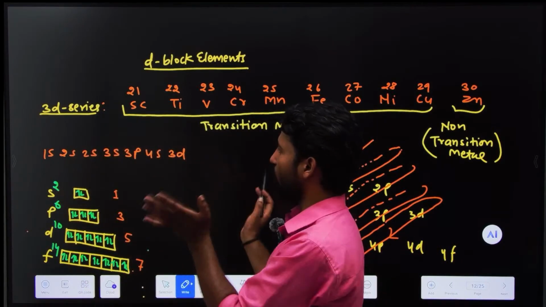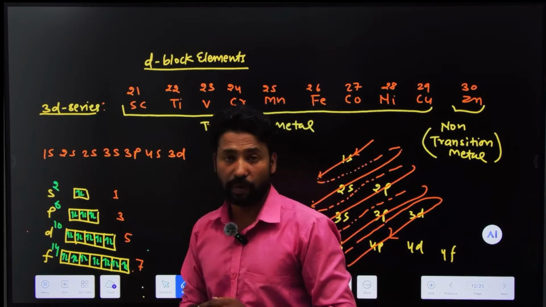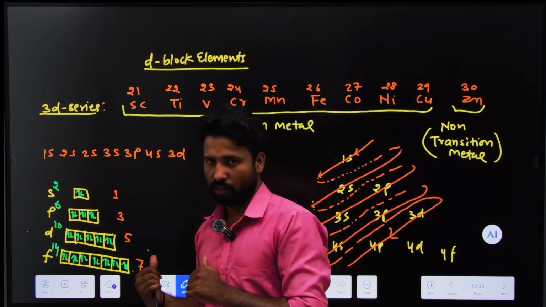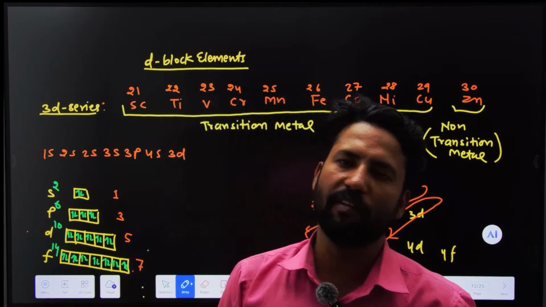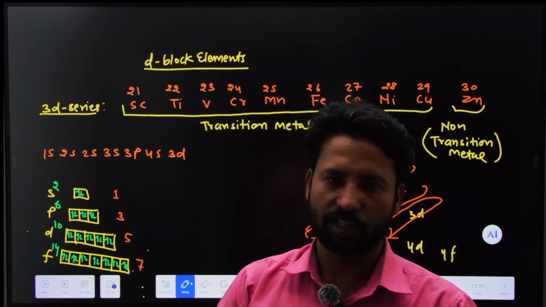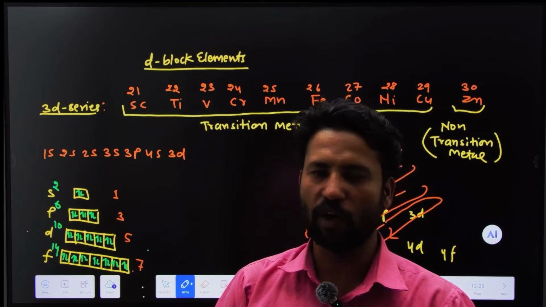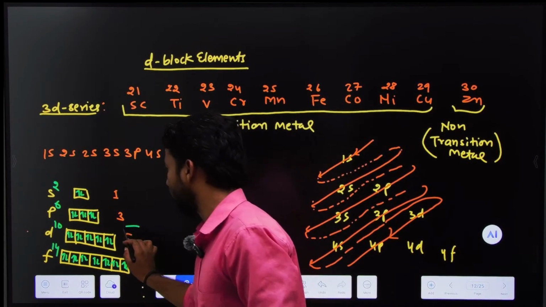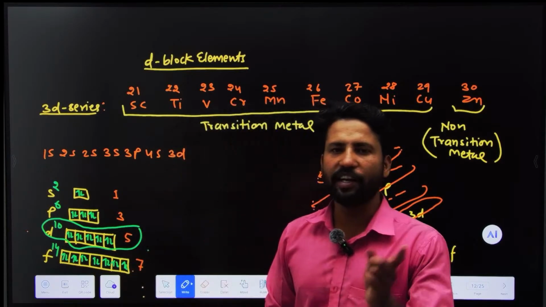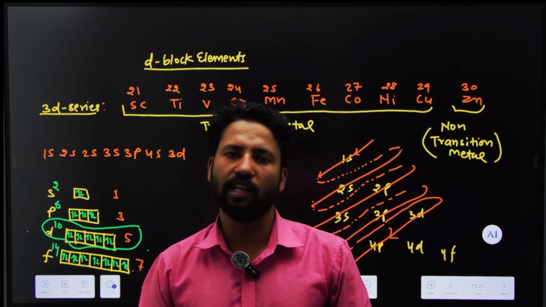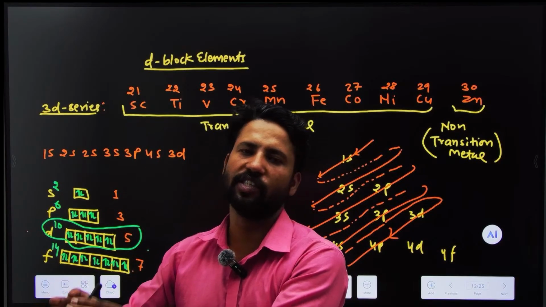So overall we are discussing transition metals. If we know this sequence and the electronic configuration, then we will be able to find the transition or non-transition metal. If there is an unpaired electron in the d orbital, then we say that particular metal is a transition metal.